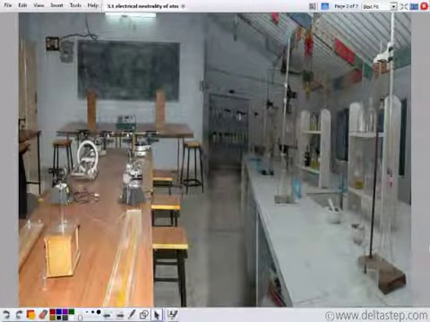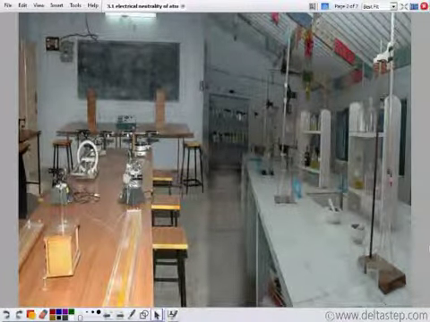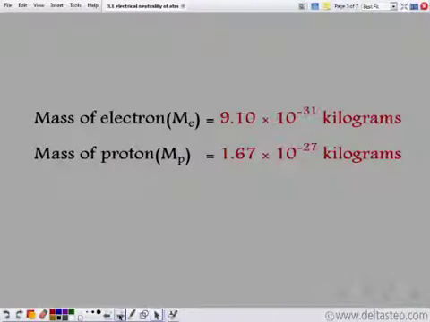A number of different experiments were performed in the laboratory, and they showed that the mass of electron was 9.1 into 10 to the power minus 31 kilograms, and the mass of proton came out to be 1.67 into 10 to the power minus 27 kilograms.